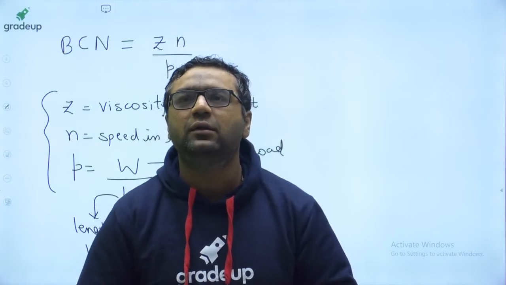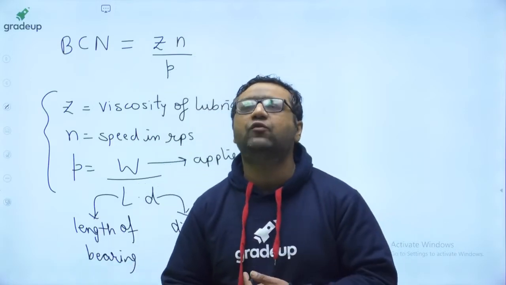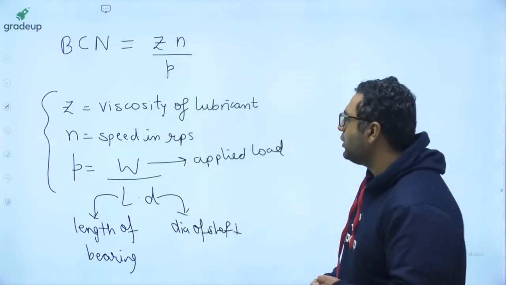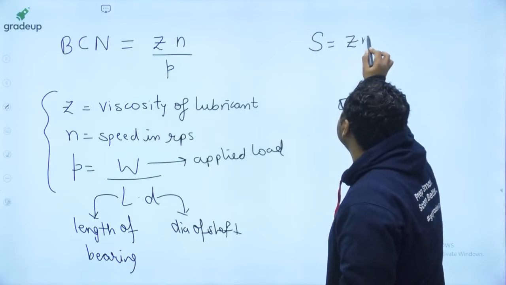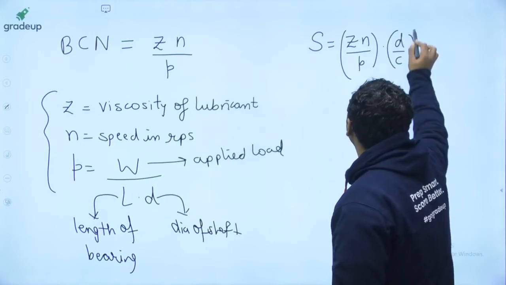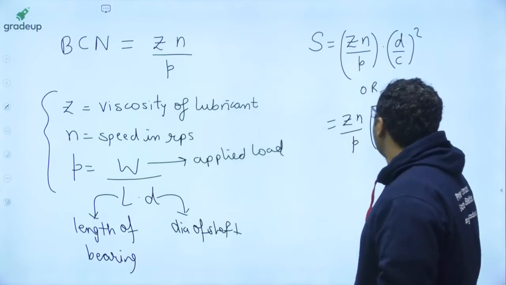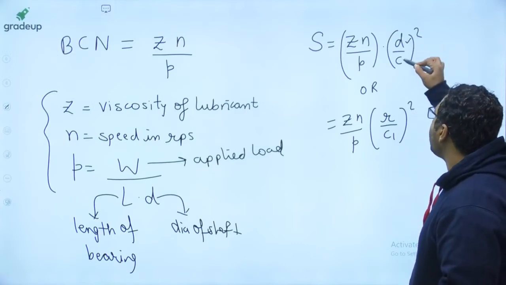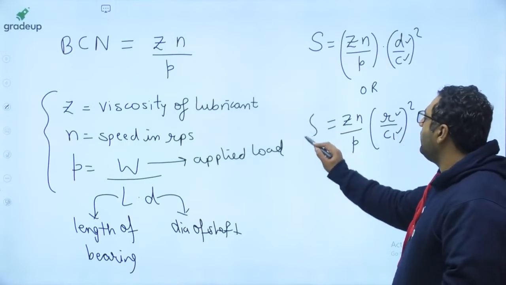Yes Akhilesh, you must remember this formula as it is asked many times in engineering services. So it can be asked in GATE also. So guys, next is Sommerfeld number. Sommerfeld number is given as Zn by P into D by C whole square, or it can also be written as Zn by P into R by C1 whole square. If you are taking diameter, take diametral clearance. If you are taking radius, take radial clearance. This is the Sommerfeld number.